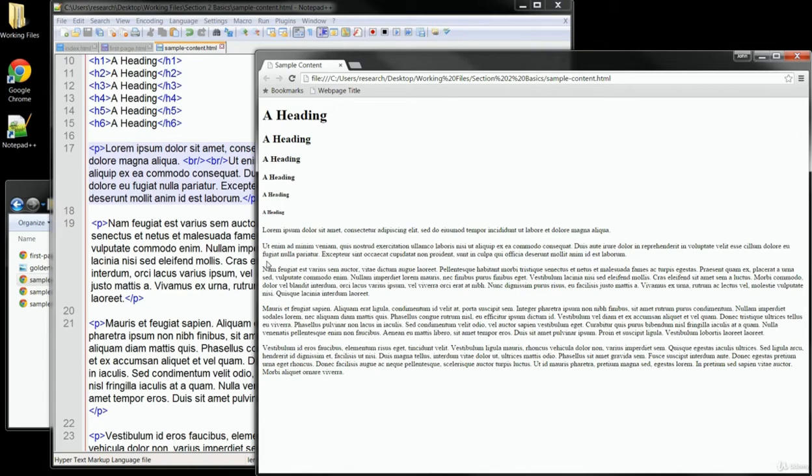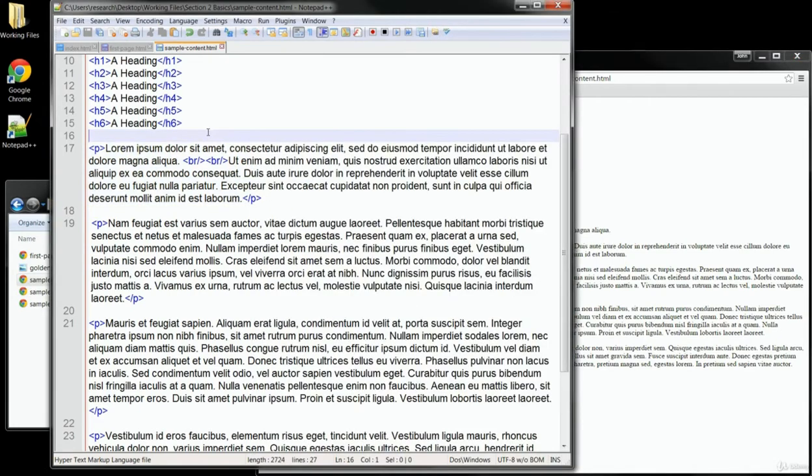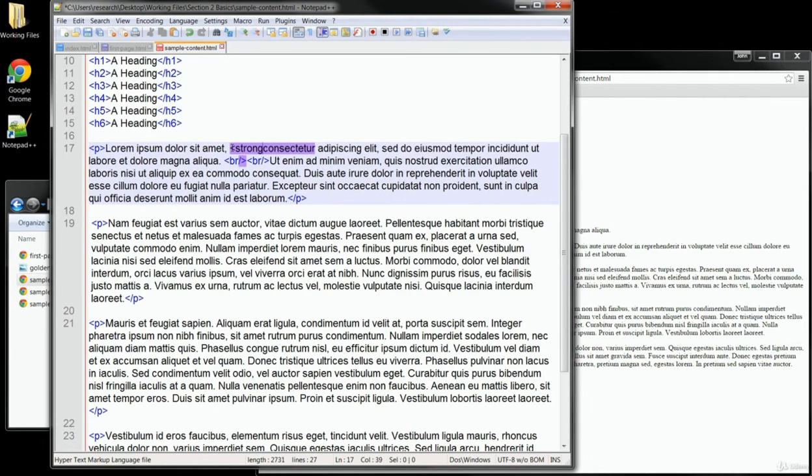For instance, we might bold a word or phrase to make it pop out if it's something important. To bold text, we use the strong tag, and we simply start the tag where we want the bolding to start. So let me go back over to our document and I'll add it into this sentence. I want the next 3 words to be bolded. So I'll place my cursor after the end of the 3rd word